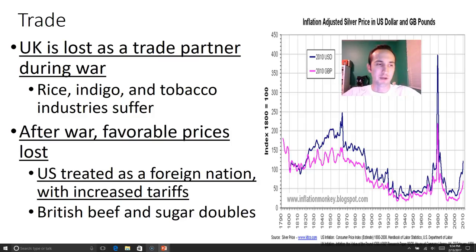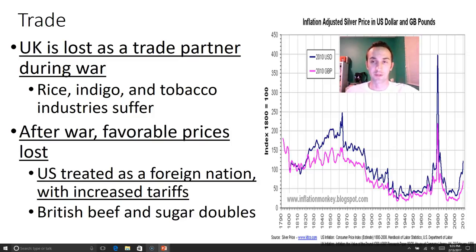After the war, we lost those really great deals we had in the past, where as part of the British Empire, we would get better deals. And now we are treated as a foreign country, and so this would lead to actually increased taxes. As a different country, we get tariffs, so taxes placed on a different country. And so the price of British beef, the price of sugar doubles. And so prices go up and taxes go up. So keep in mind, this war wasn't necessarily about taxes, it's about representation. Because in the end, our taxes go up and our trade does not get better when it comes to England. So we need to find new trade partners.